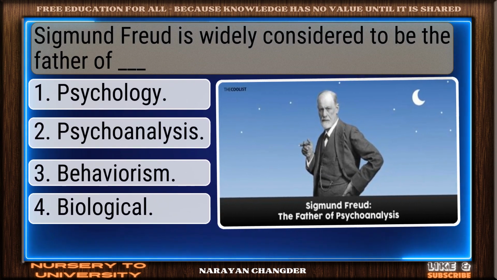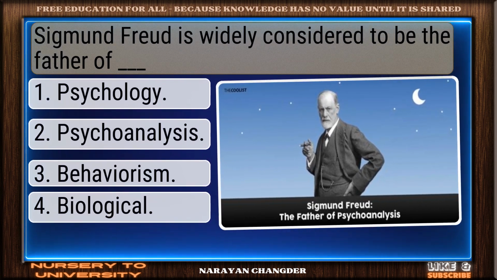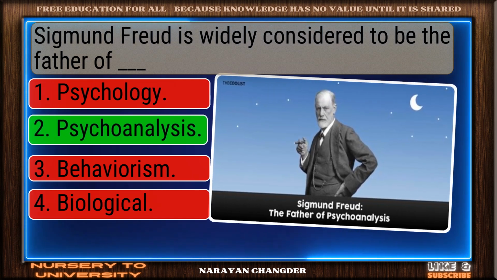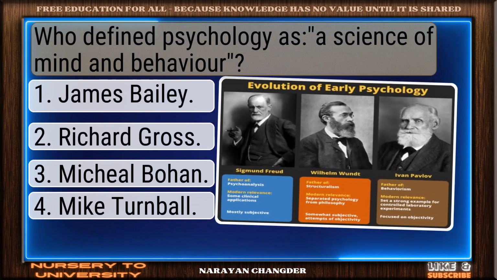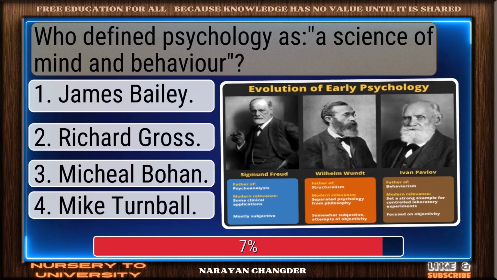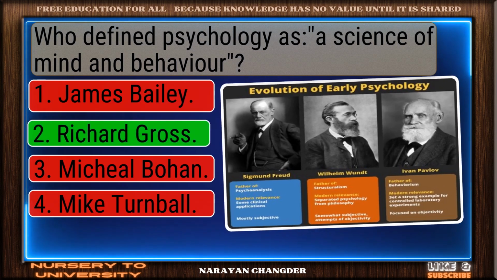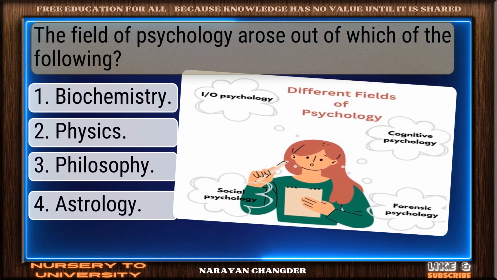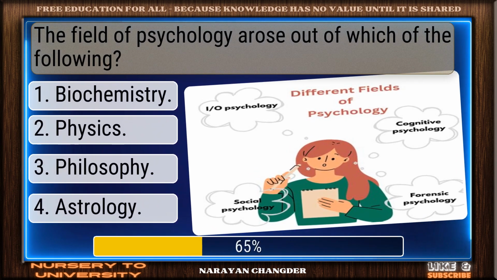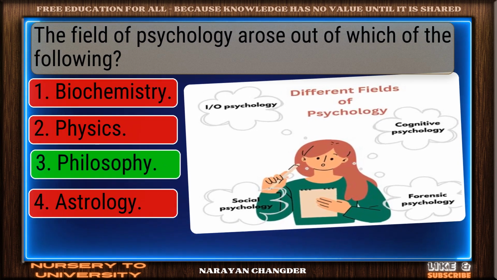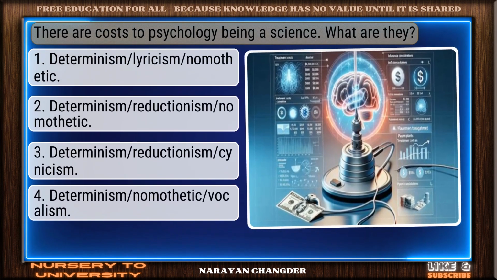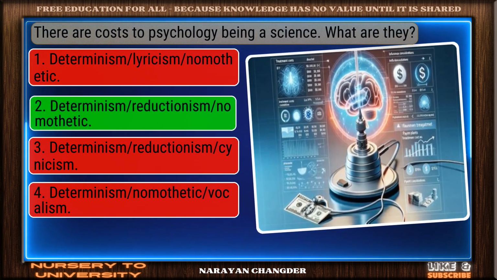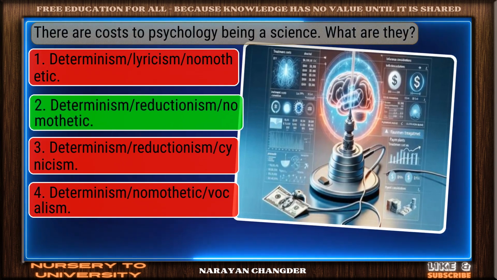Sigmund Freud is widely considered to be the father of dash. Psychoanalysis. Great work. Who defined psychology as science of mind and behavior? Excellent work. Richard Gross. The field of psychology arose out of which of the following? Philosophy. Well done. There are costs to psychology being a science. What are they? Well reasoned. Determinism, reductionism, nomothetic.